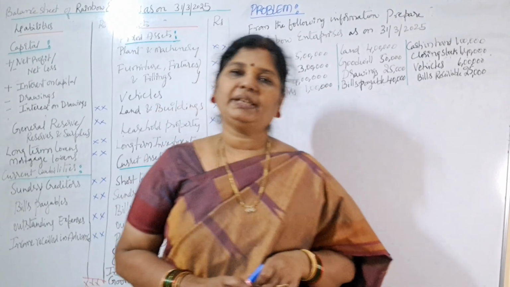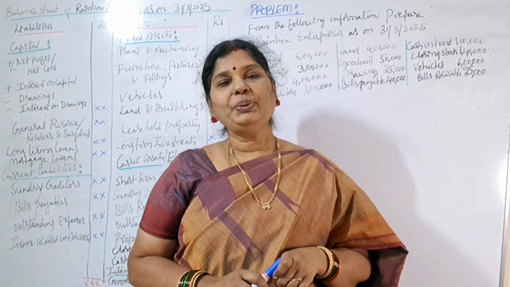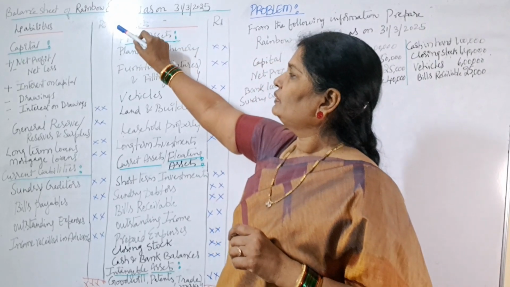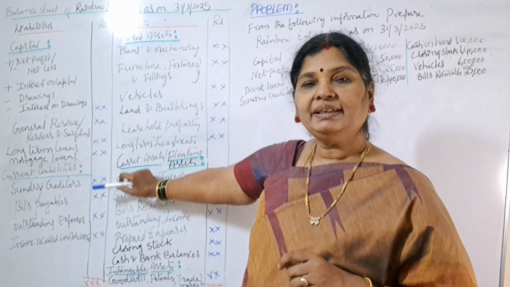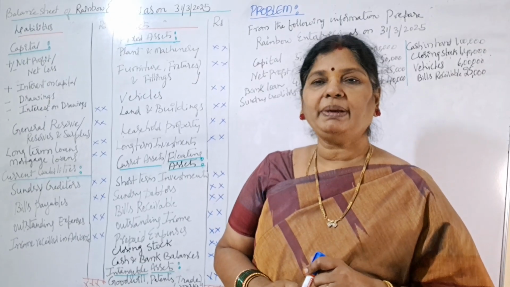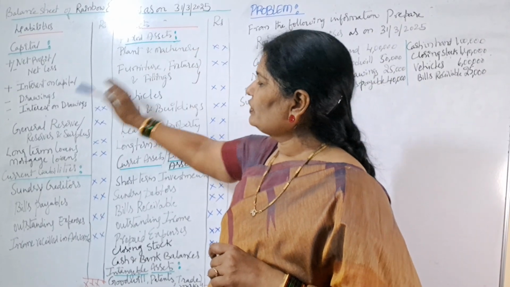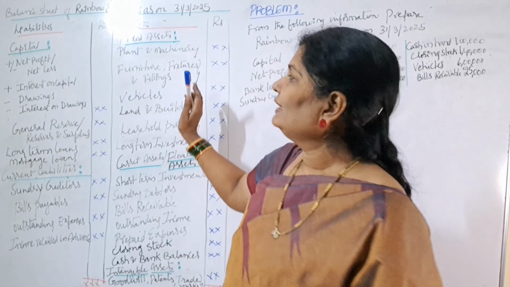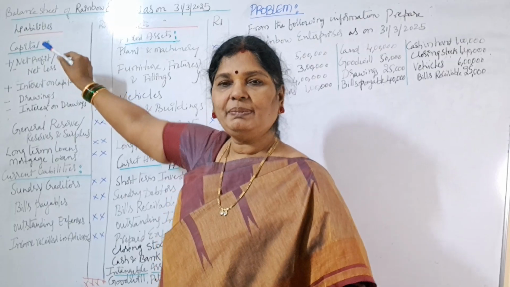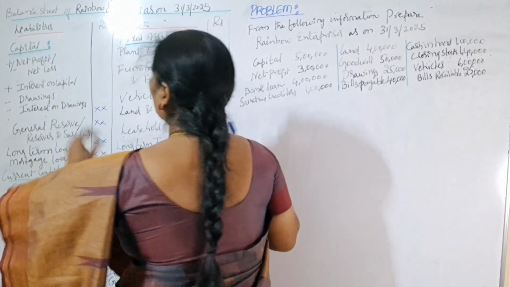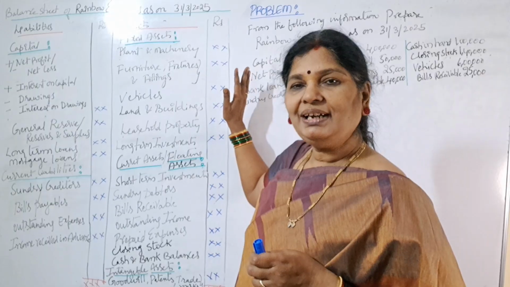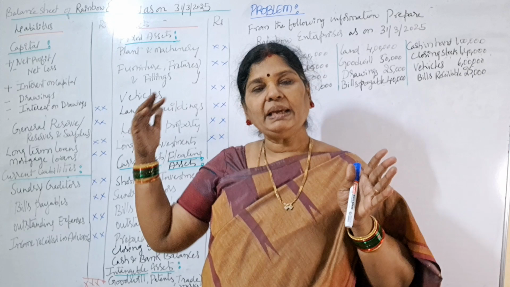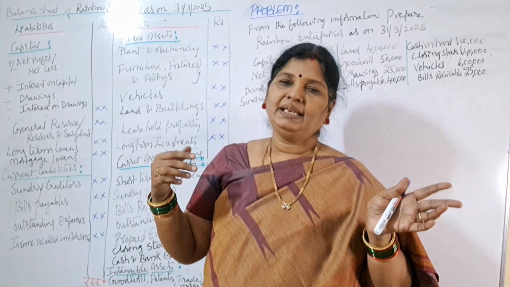Why is the balance sheet prepared? Balance sheet is prepared to know the financial position of the company. So this is the balance sheet. Balance sheet is not called an account, it is called a statement. Here also you have 4 columns, but this is not called the debit side and credit side. Our left hand side is called liabilities and our right hand side is called assets. So balance sheet is divided into two: one is liabilities and the other one is assets.